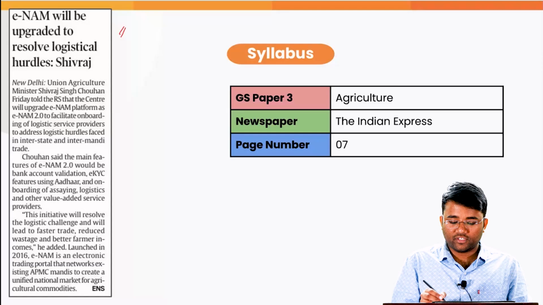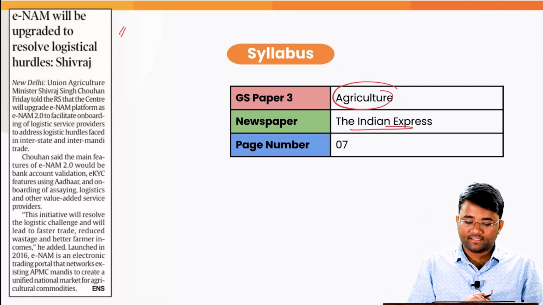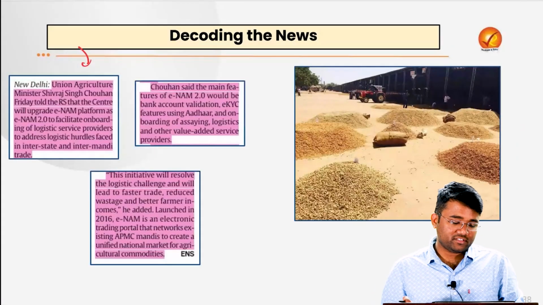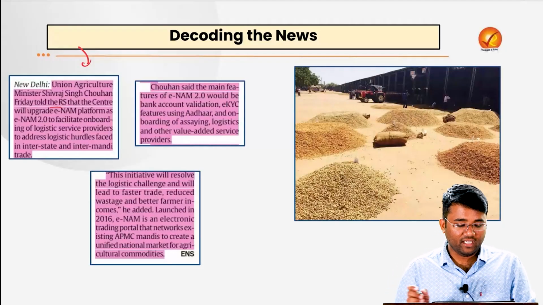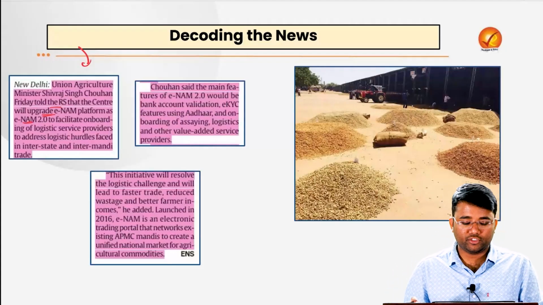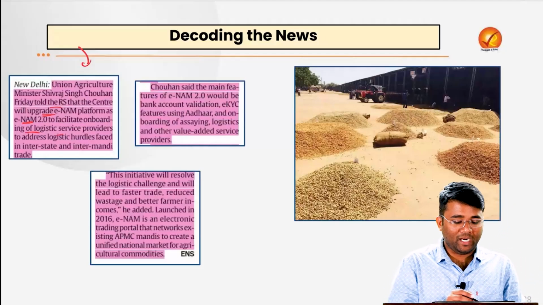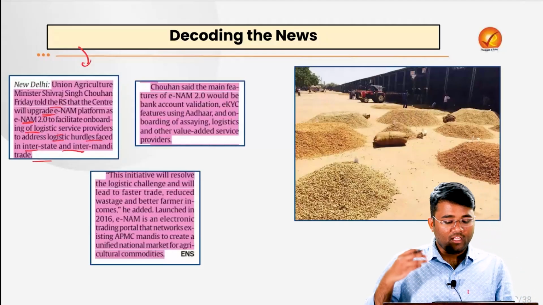This is related to your GS paper 3 agriculture and this has appeared in today's Indian Express, page number 7. So the context is that Union Agriculture Minister Shri Shivraj Singh Chauhan ji on Friday told the Rajya Sabha that the Centre will upgrade this ENAM platform as ENAM 2.0 to facilitate the onboarding of the logistics service providers to address the logistics hurdle faced in interstate and inter-mandi trade.